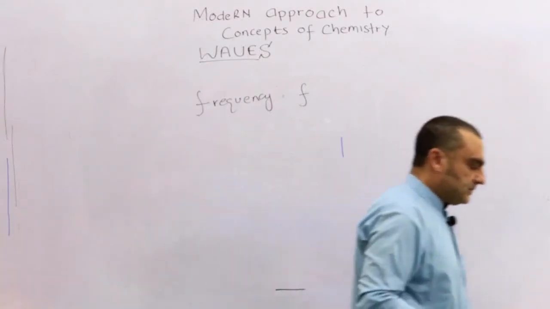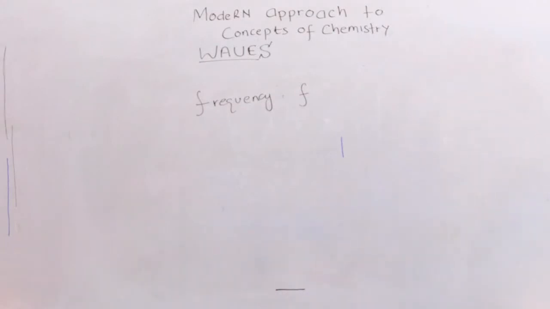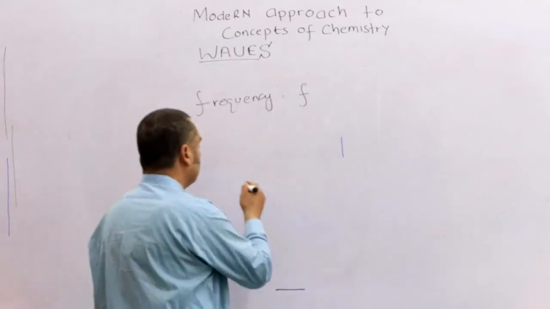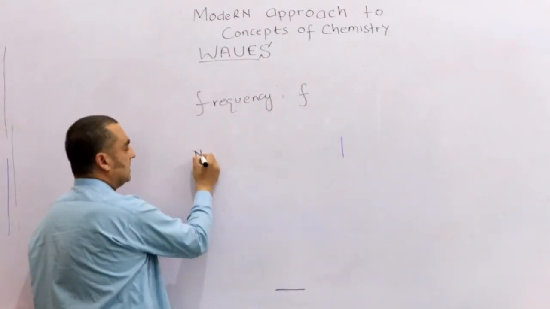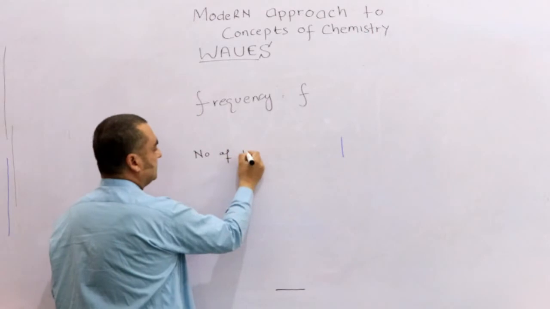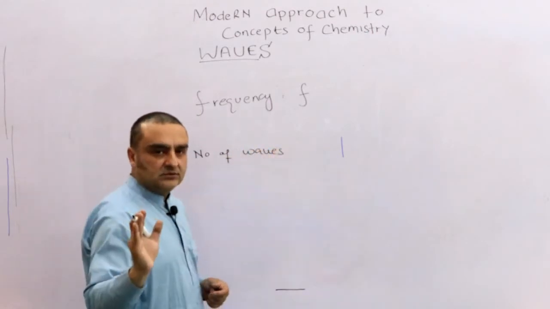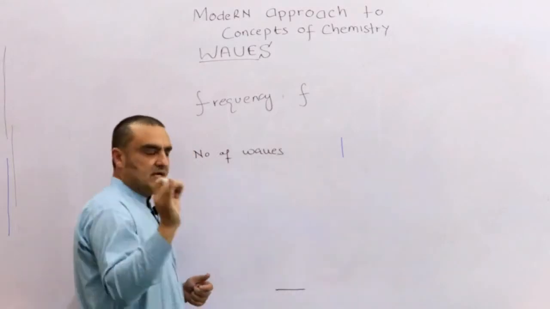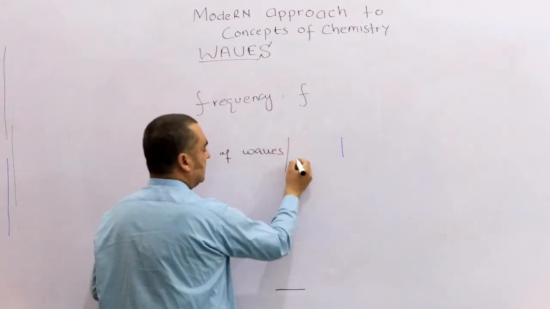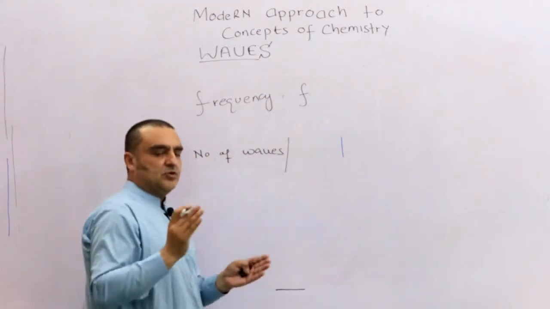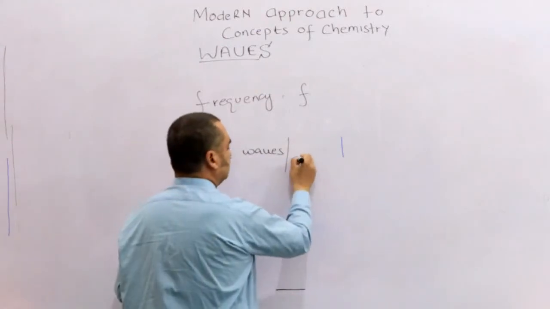Okay, number of waves passing through a point or a line or some place per unit time. So the time is mostly taken in seconds.